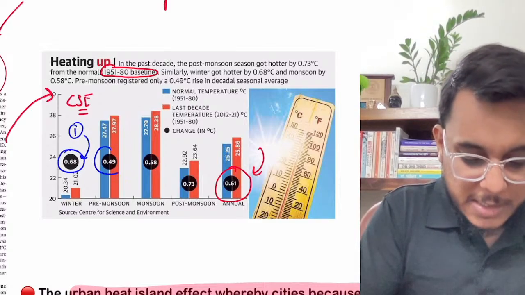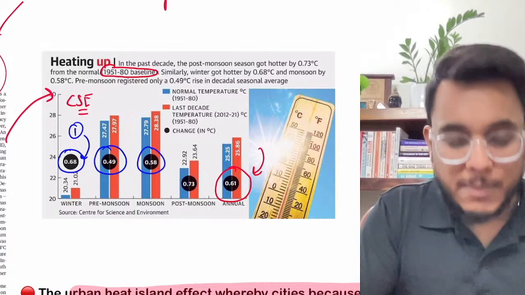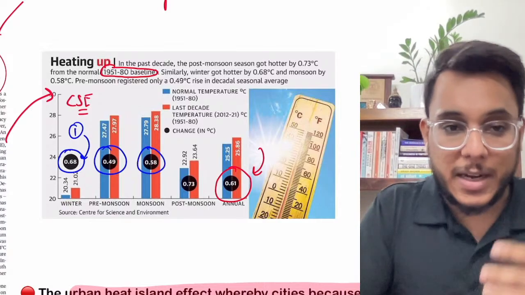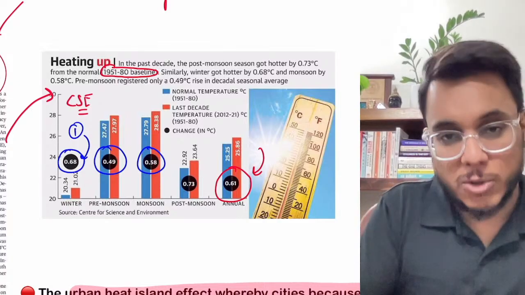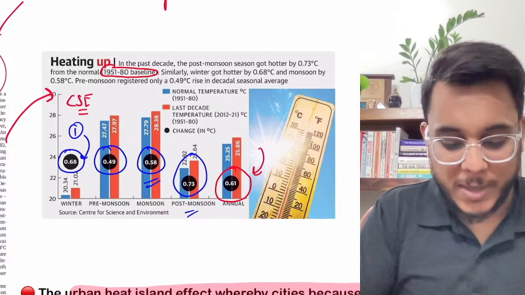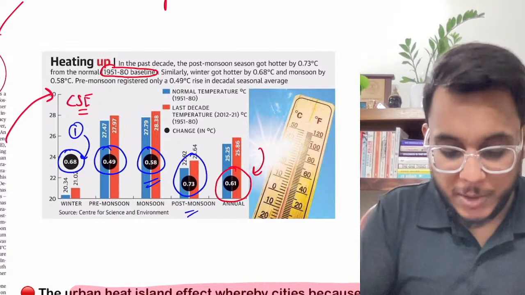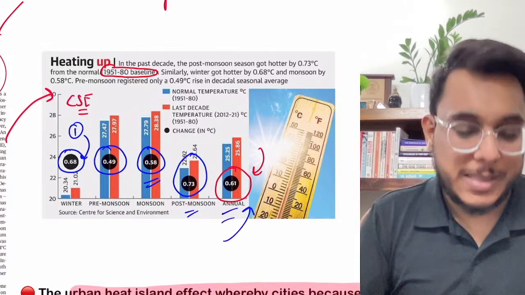The pre-monsoon season has become 0.49 degrees hotter. Particularly, the monsoons have become hotter. The monsoons were the season where we used to feel it would bring a period of coolness, but it has also become hotter. Even the post-monsoon period has become hotter by 0.73. Is it clear or not? In total, annual temperature rise has been there. So this is the study by the CSE.